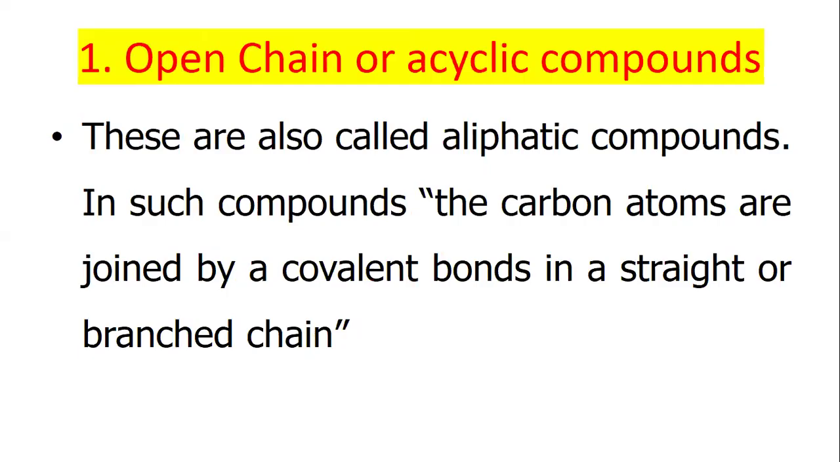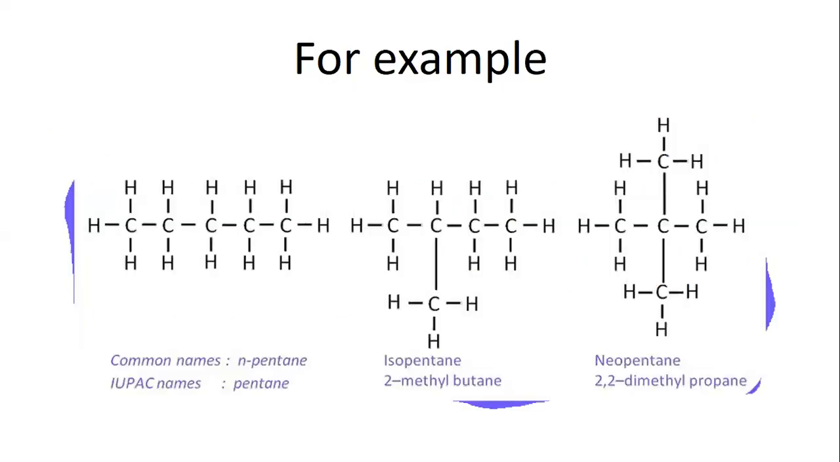Open chain or cyclic compounds. These are also called aliphatic compounds. In such compounds, the carbon atoms are joined by covalent bonds in a straight or branched chain. For example, n-pentane, isopentane, neopentane.